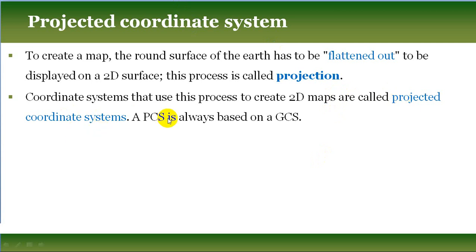But the point is that a projected coordinate system is always based on a geographic coordinate system, or in other words, I can say a projected coordinate system cannot stand independently. A projected coordinate system always stands upon the geographic coordinate system. It's always dependent on GCS, but the geographic coordinate system can stay independently without any projected coordinate system. Okay, so this point you should always remember.